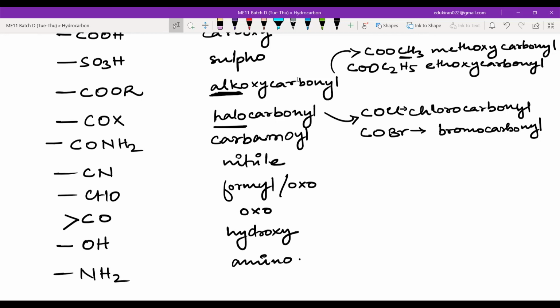There is no hierarchy in substrate because you don't have to choose substrate. You have to write all the substrate which is present in an IUPAC, in an organic molecule. There's no hierarchy here.